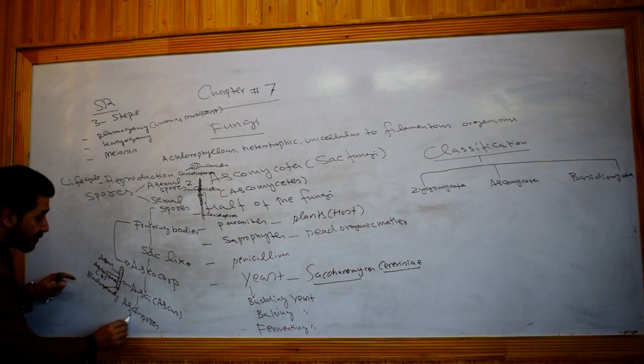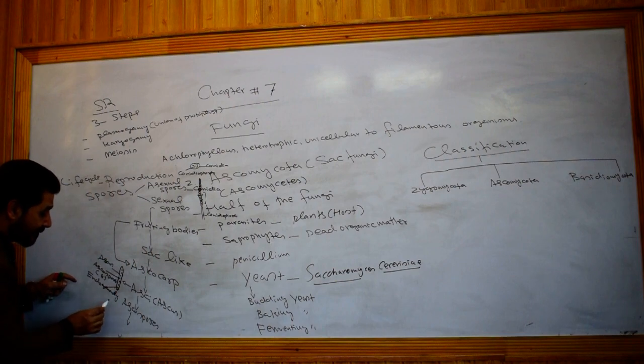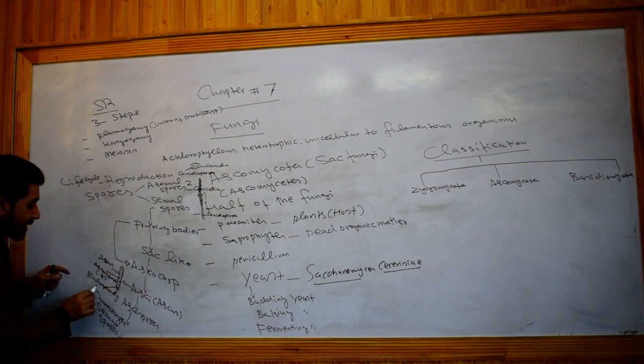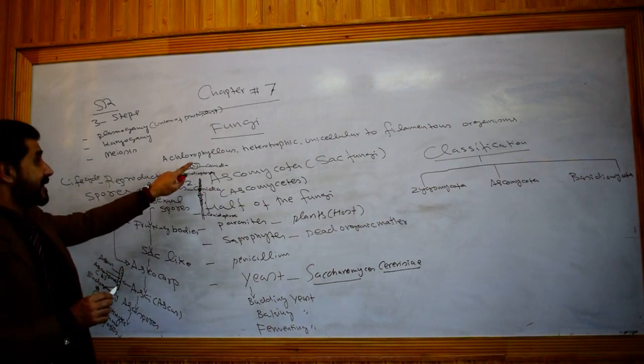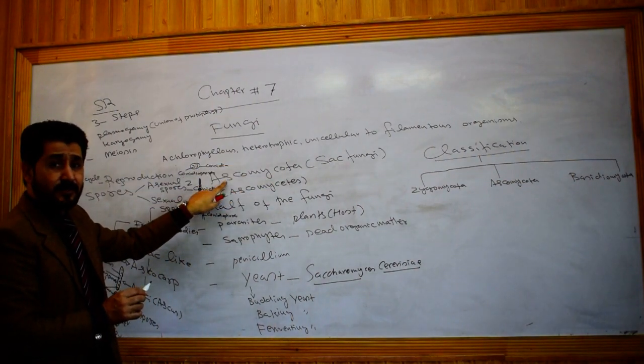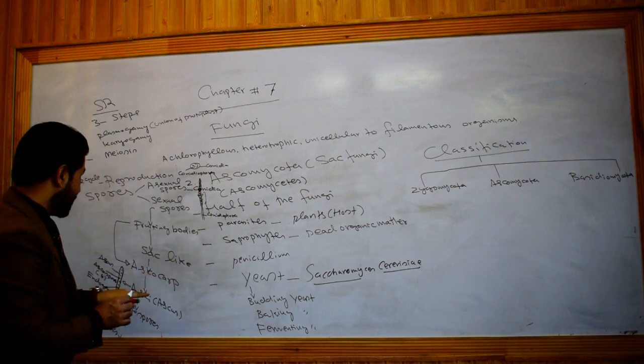What are ascospores? Remember the word, they are the characteristic sexual spores produced in the members of what? Ascomycetes. Ascomycetes are members of what? Division Ascomycota.